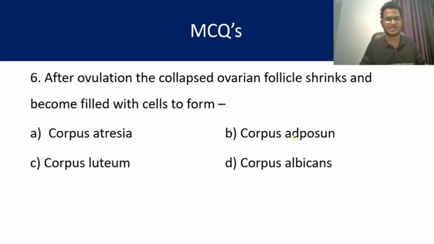Okay, question number 6, my dear friends. After ovulation, when the ovum comes out from the Graafian follicle by rupturing it, the collapsed ovarian follicle shrinks and becomes filled with cells to form corpus atresia, corpus adiposon, corpus luteum, or corpus albicans. Here the answer is corpus luteum. Answer is C. So the Graafian follicle after ovulation shrinks and becomes filled with cells to form corpus luteum.